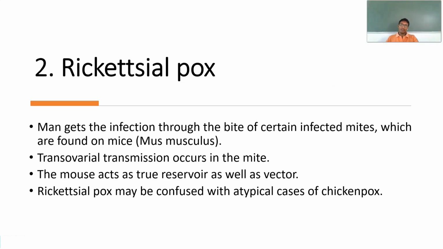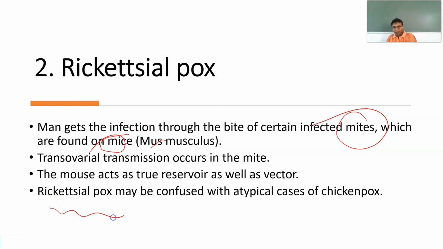The next topic is rickettsialpox. Man gets this infection through the bite of infected mites. These are mainly found on mice. What is the organism here? It is Mus musculus. It is a transovarial transmission which occurs in the mite, and the mouse acts as a true reservoir as well as a vector.